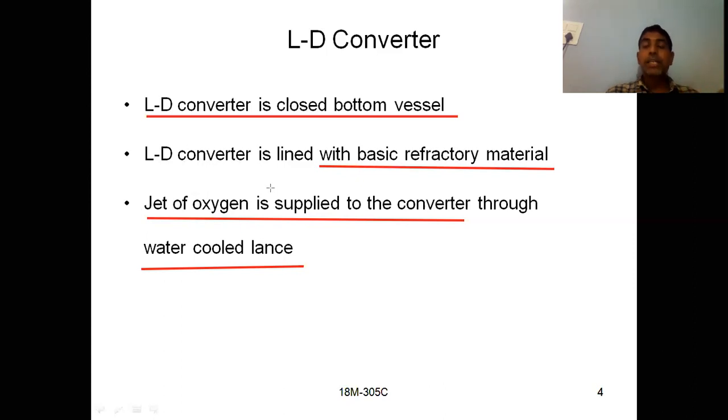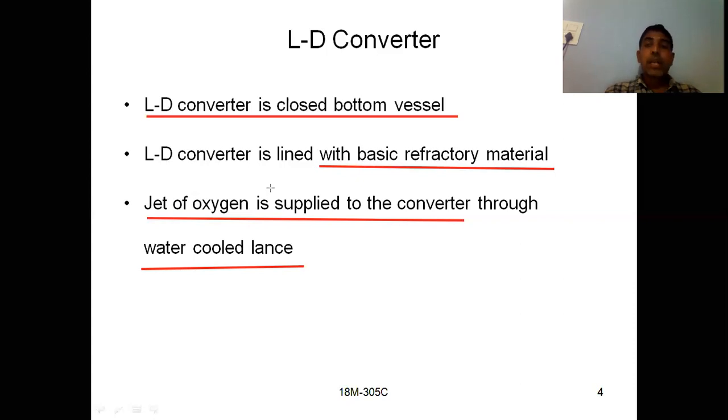If only manganese and silicon are there, then we can use acidic refractory material. Whereas along with silicon and manganese, if you are having phosphorus and sulfur, then you have to go for basic refractory material to remove sulfur and phosphorus. So this is the difference between your LD converter and Bessemer converter.